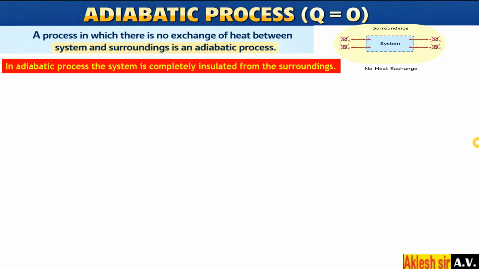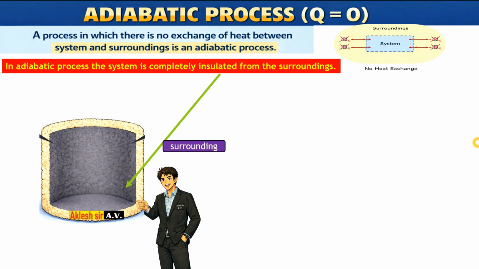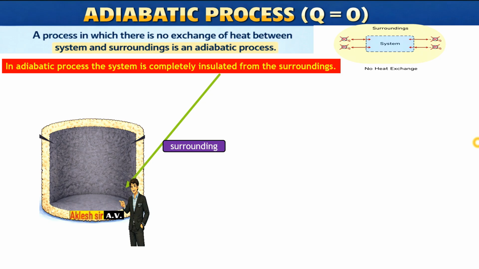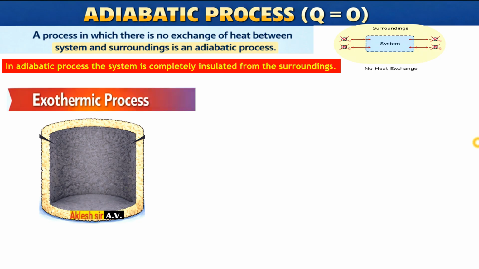Next, in an adiabatic process, the system is completely insulated from the surroundings. If you see the image here, this is an insulator which insulates the system from the surroundings. If there is any heat inside, it will not go outside, and if there is heat outside it will not go inside. So this is perfectly insulated. So I am making one system which is insulated.